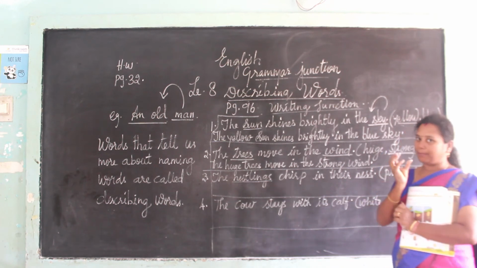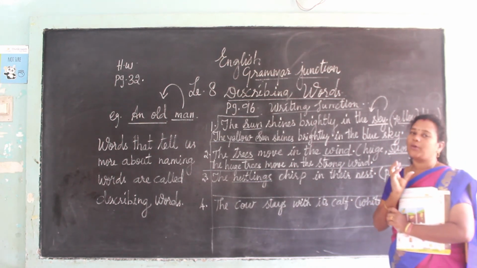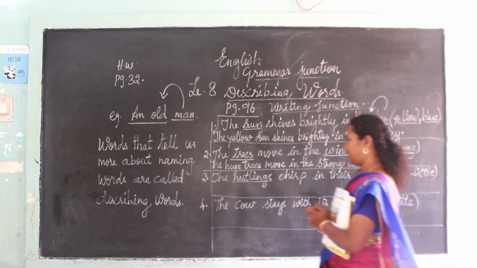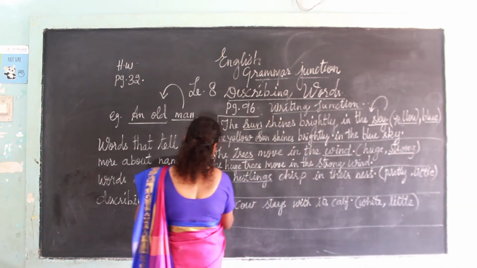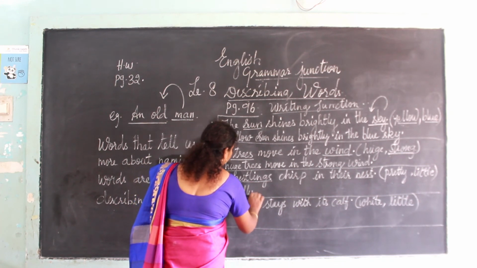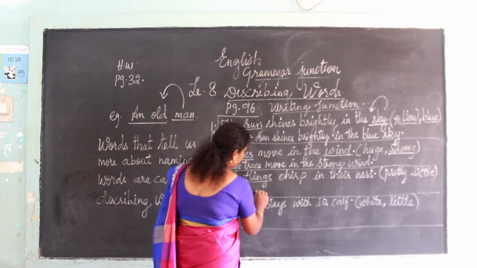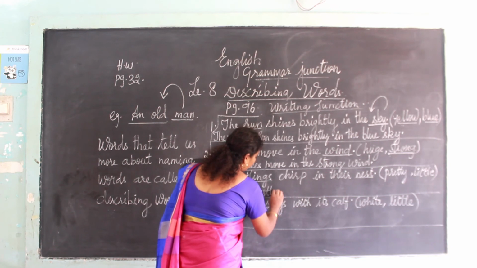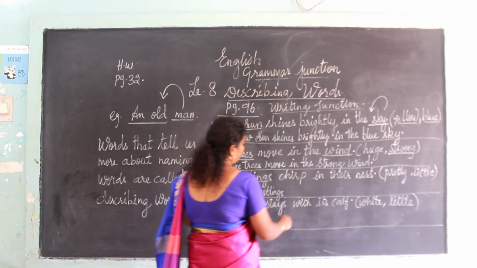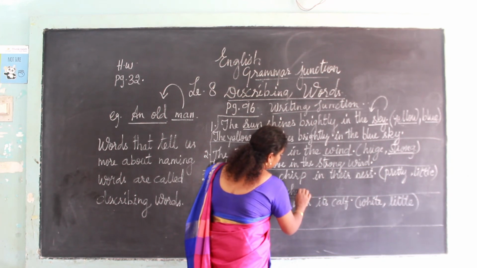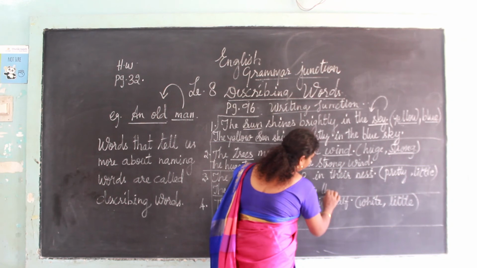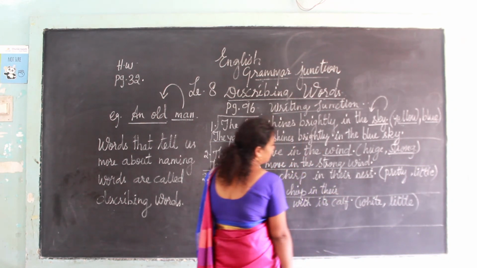Nestlings are tiny little birds. So how will they look? They will look pretty. So, the pretty nestlings chip in their nest. Chip is making a sound. Will the nest be very big?